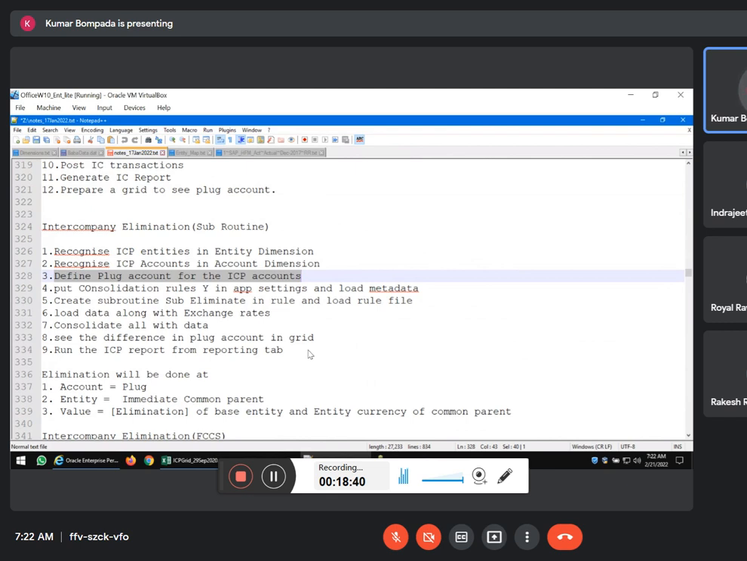Please confirm, everyone, whether you understood this particular note. Did everyone understand this statement? Yes, sir. One intercompany transaction equals two individual transactions. Somebody is asking. Yes.